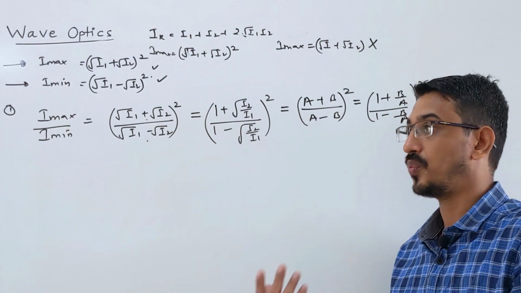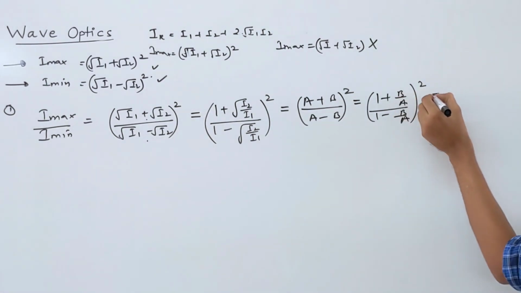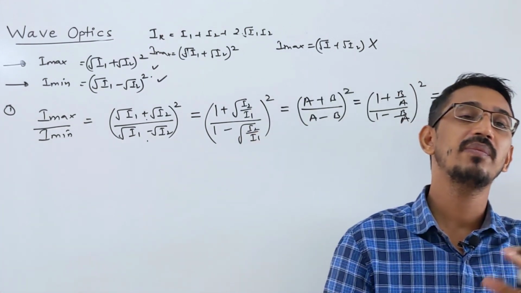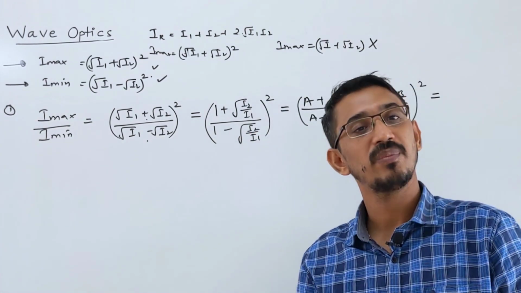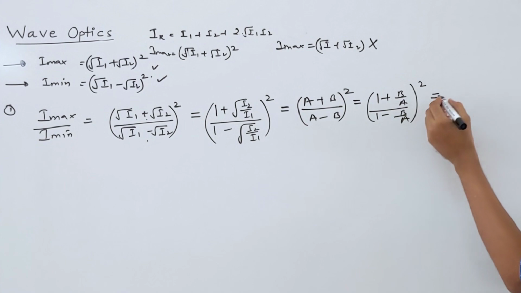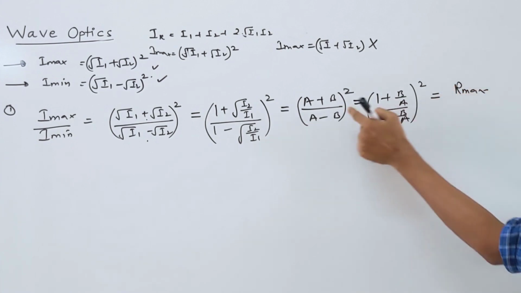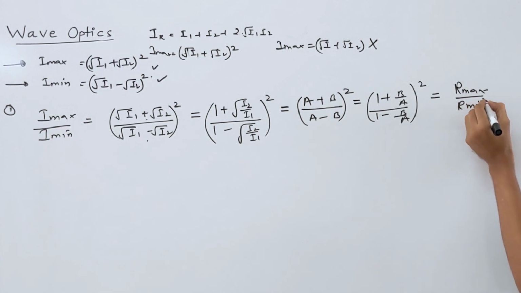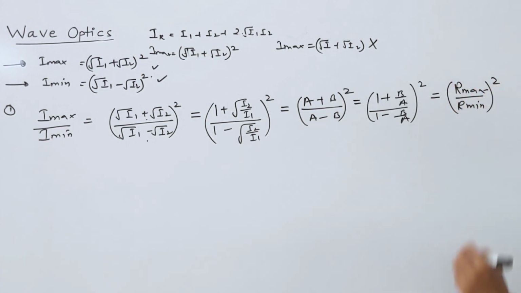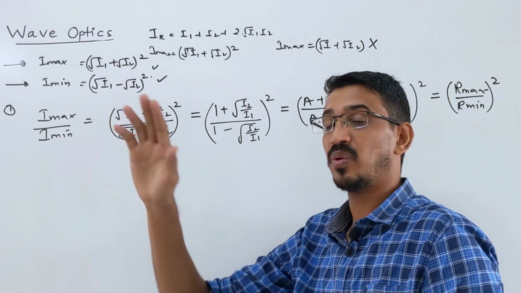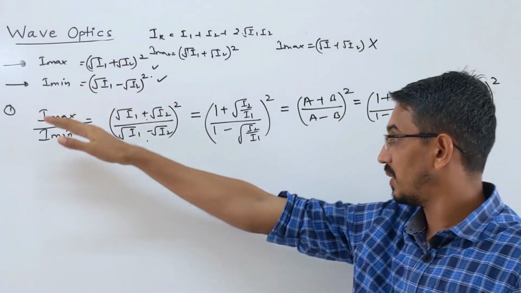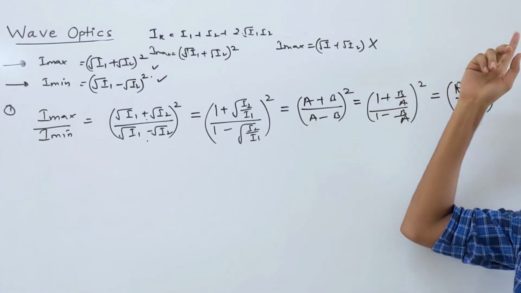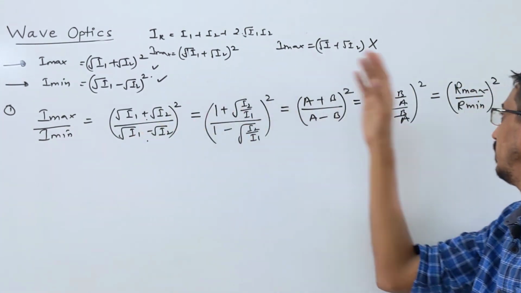Sometimes, even one more way, the resultant amplitudes, maximum amplitude and minimum amplitude, R max and R min, will be given to you. So if given, then look here, R max only is A plus B. So it is R max by R min and square of this, because intensity is proportional to what? Amplitude square. So maximum intensity is proportional to maximum amplitude square, R max square, right? Minimum is proportional to minimum amplitude square.